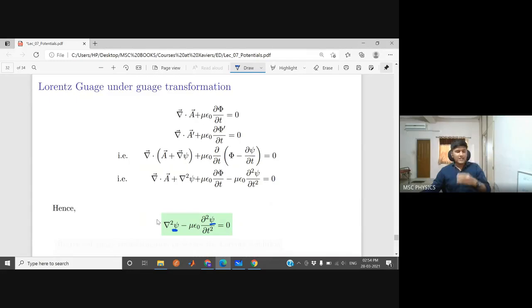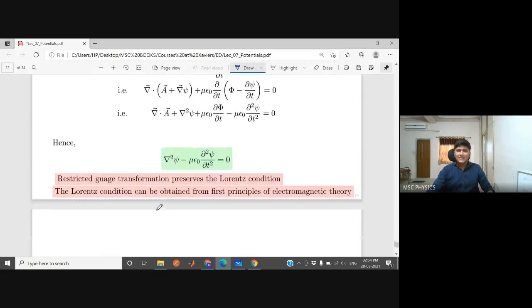You can add anything, and since you can add anything, it should not correspond to any source. So the source term here, which was either j or rho, both are 0. So that's why the right side is 0. And hence, this Gauss transformation preserves the Lorentz condition. And that's why Lorentz conditions can be obtained.